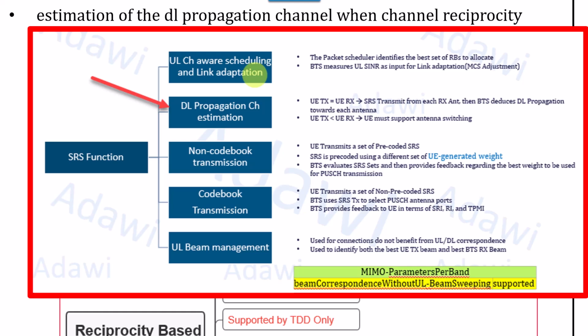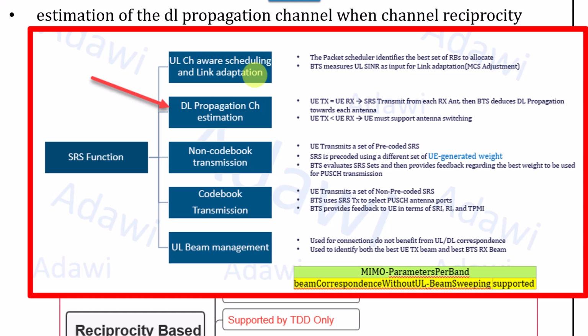Link adaptation, for example, means that it can estimate the signal to noise ratio, SINR, for the SRS, and define what MCS needs to be allocated for the users and what the best resource blocks to allocate are. All of this can be done through the SRS, and the gNB will be measuring the SRS and estimating all of that, and accordingly implementing the link adaptation.